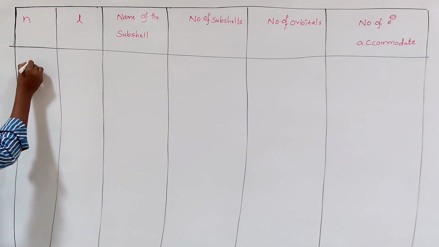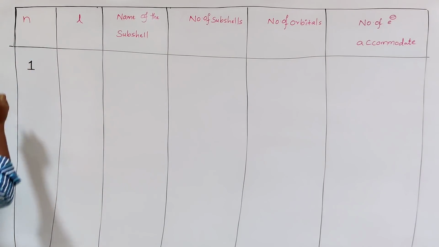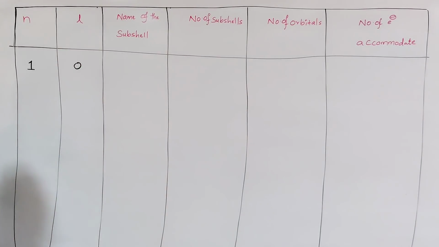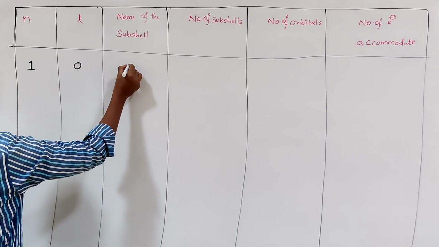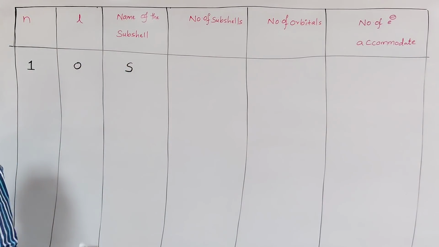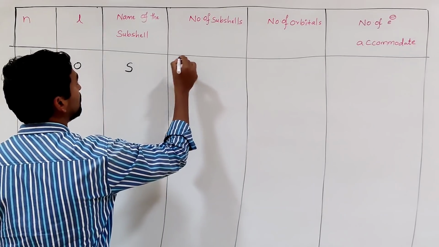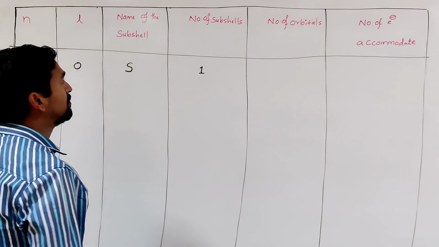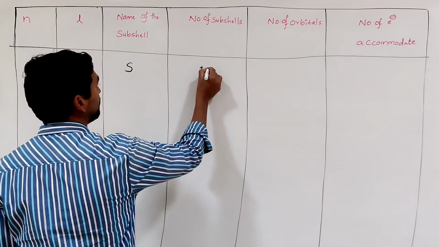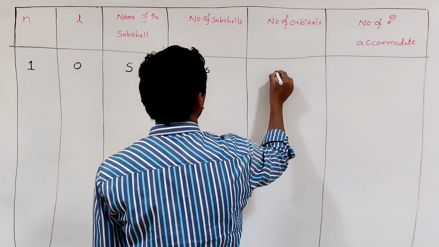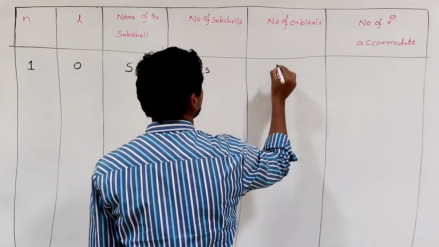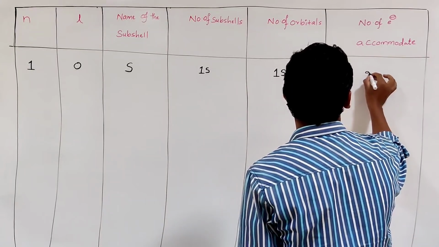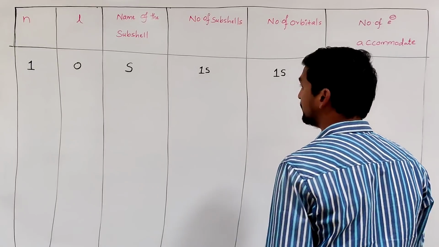If n is equal to 1, the principal energy level, that is the first energy level, what are the possible values of L? 0. If L is equal to 0, what is the name of the subshell? S. So how many subshells are possible? Only one, the S. So the number of orbitals is 1, the 1s orbital. The number of electrons it can accommodate is 2, because the formula is 2n square.